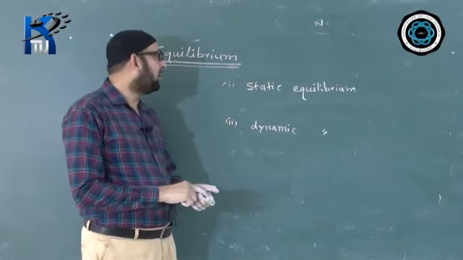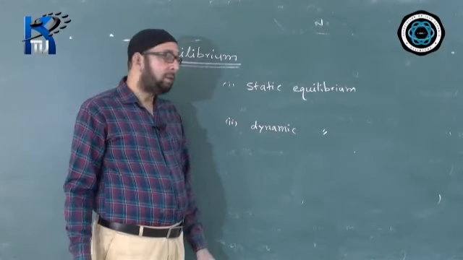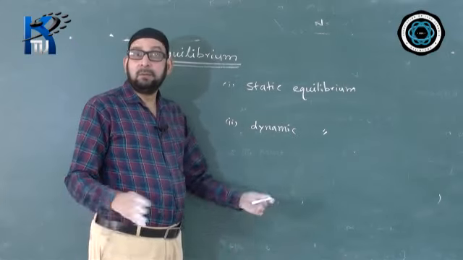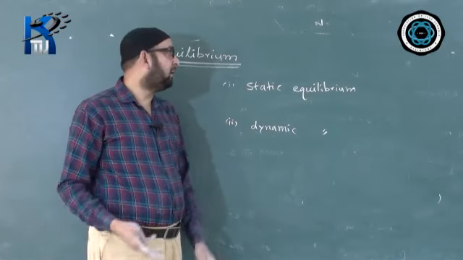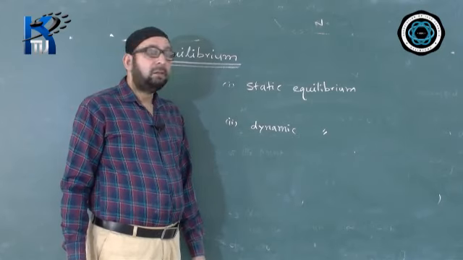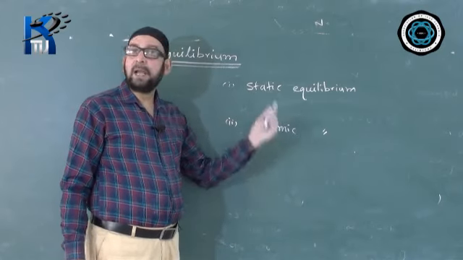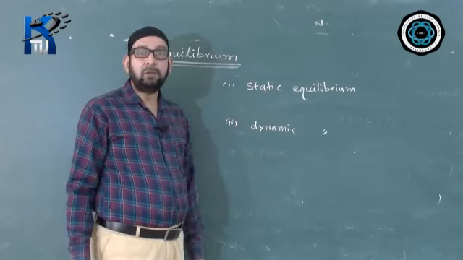The word itself is clear. Static means rest. When the state of rest of a body does not change or remains unaffected under the action of several forces acting on it, then the body is said to be in static equilibrium.